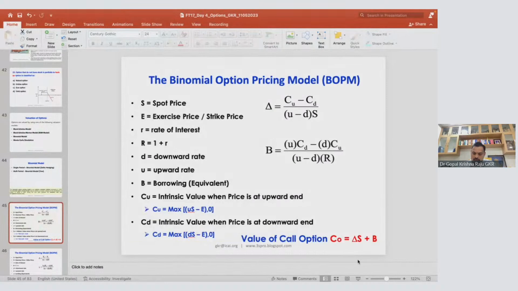Now there is one way of doing it. Your price can go maximum upward, maximum downward. These are the two extremes. What is this buy? Buy means 2. What is this 2? There is an exercise price. What is the worst scenario? What is the best scenario? The worst scenario is what will be the maximum loss. The best scenario is what is the maximum gain. Matter over. That's all.